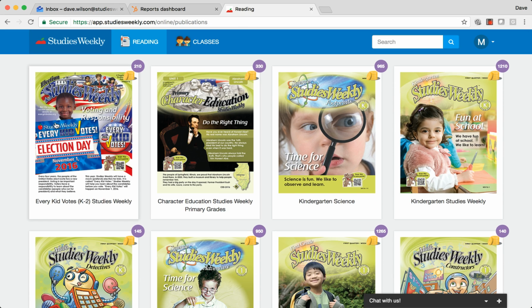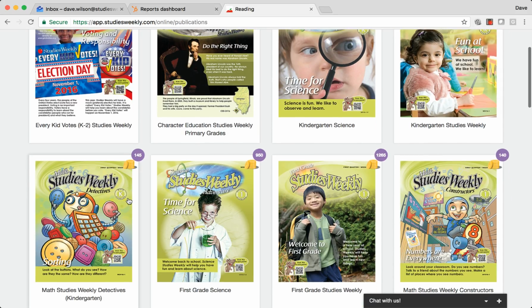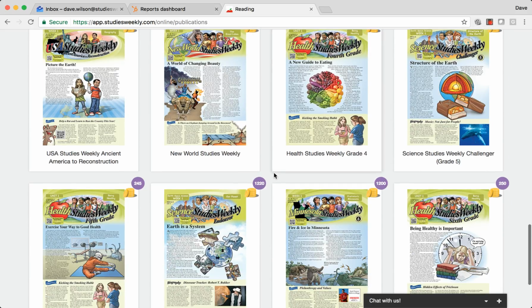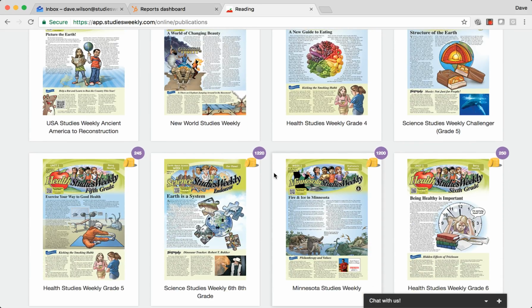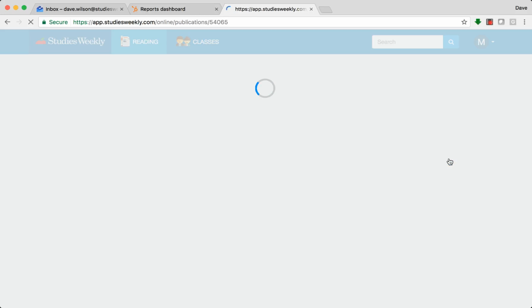And we've got different publications. There's going to be social studies, science, character education. There's some election publications. There's even some math and a few other things. So this login gives you an idea of all the different publications that are available. So for today, we'll use a sample of fourth grade. So let me find that. So I'm going to click on Minnesota fourth grade.